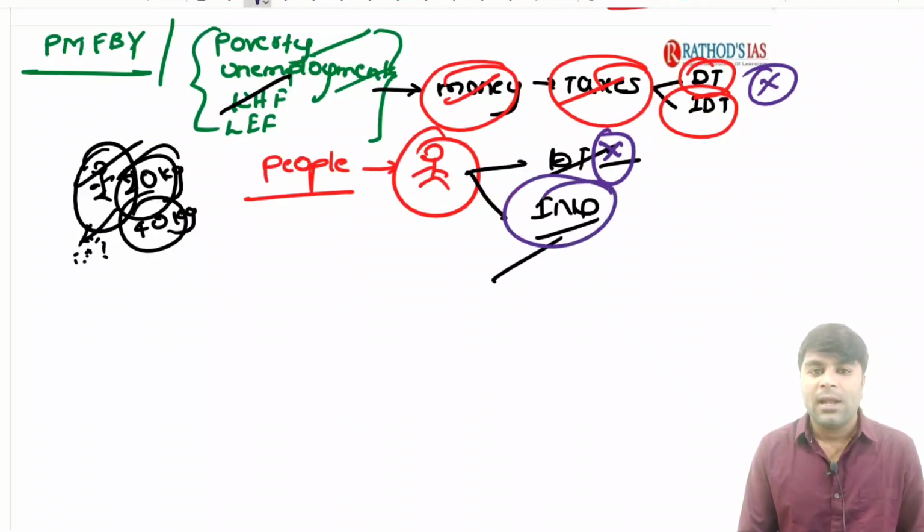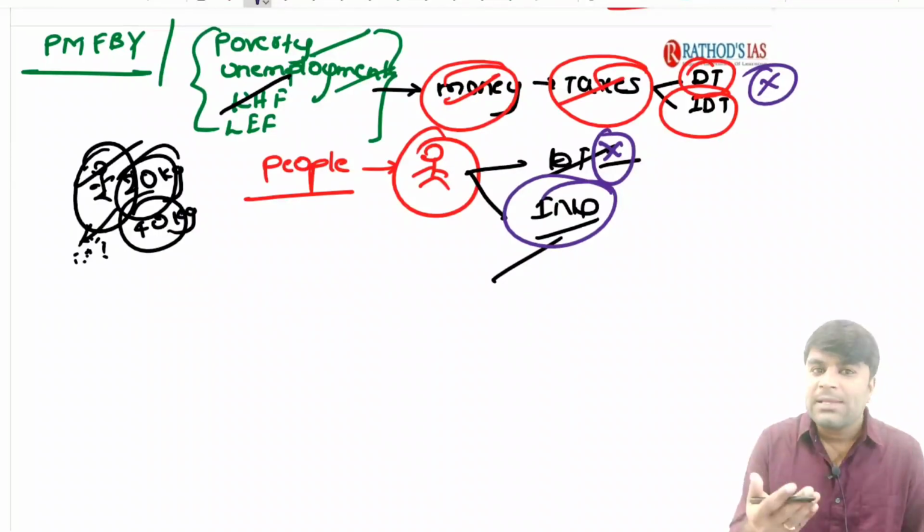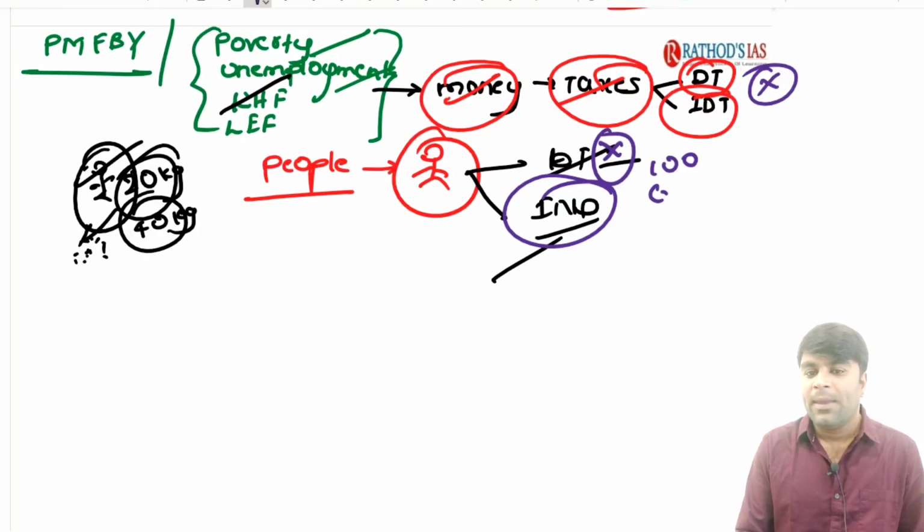Now, when it comes to the indirect taxes, what is the meaning of indirect taxes? Say, for example, if you purchase a mobile phone or a laptop, any kind of good, what are you going to do? You are going to pay the price along with the taxes. Imagine you are purchasing a good of 100 rupees. You might be paying GST of 10%, which is totally 110 rupees.